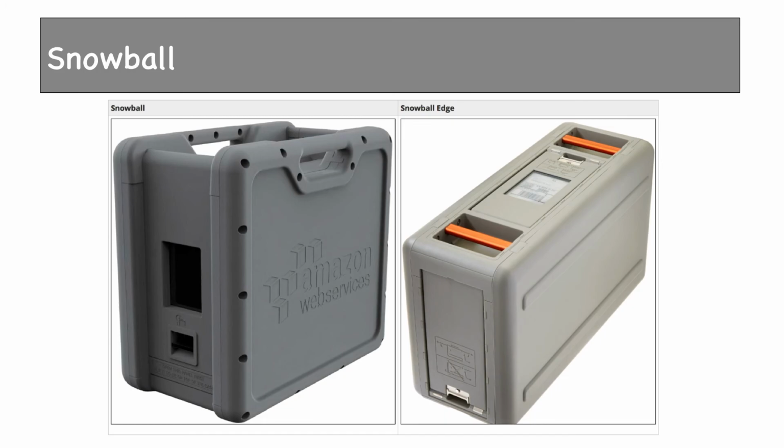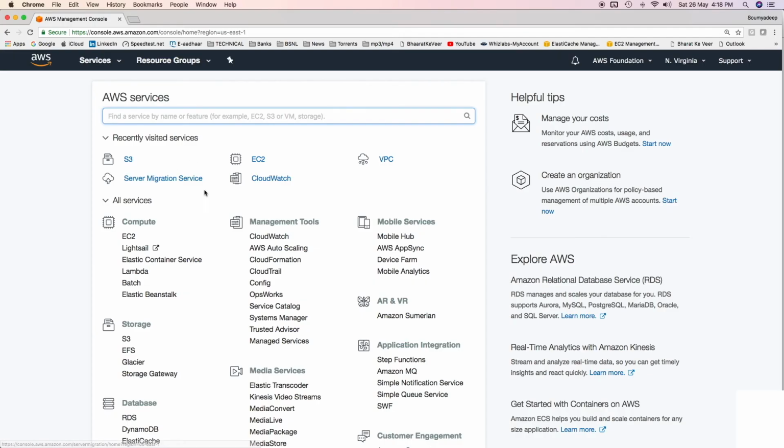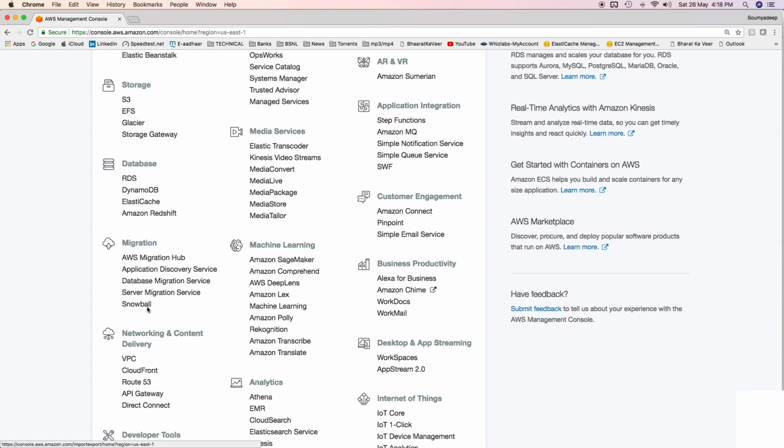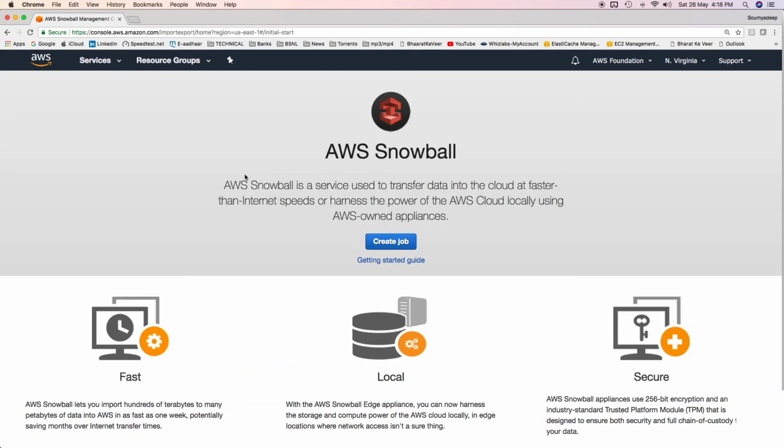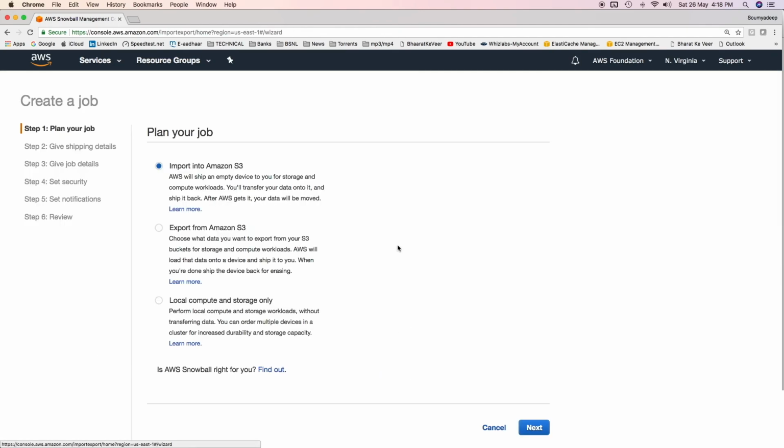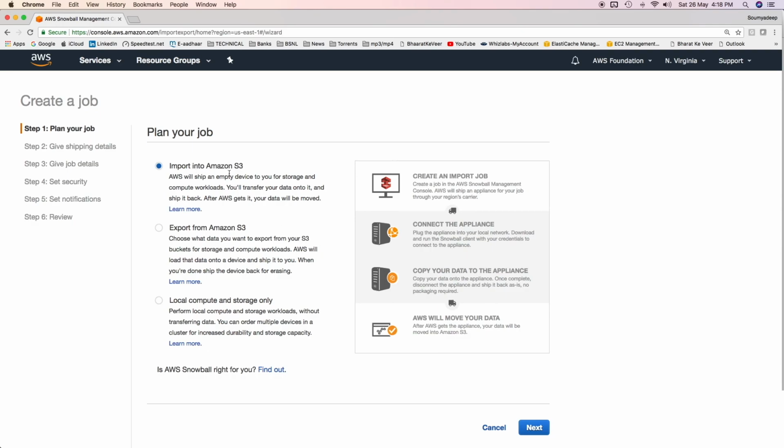So let me show you in the console how it is done. I'll not create any job. I'll just show you from which console you create the job and how the flow happens. From the console, from migration services, you can go to Snowball or type Snowball here. It'll take you to the Snowball dashboard. So here you have the option to create a job. When you click on create job, there are two options.